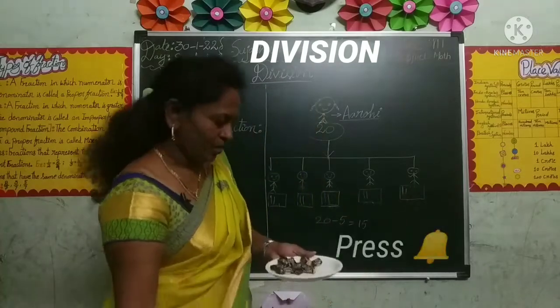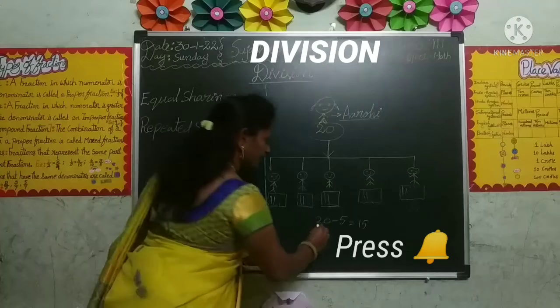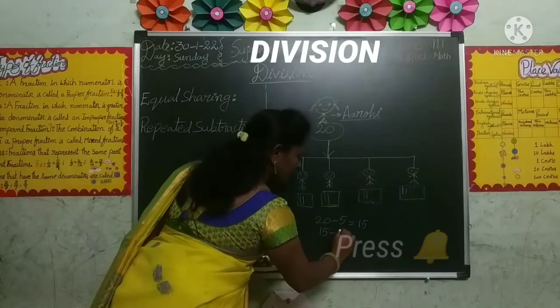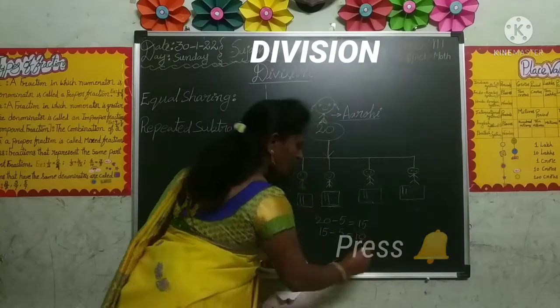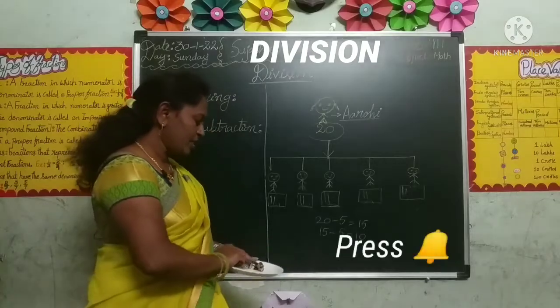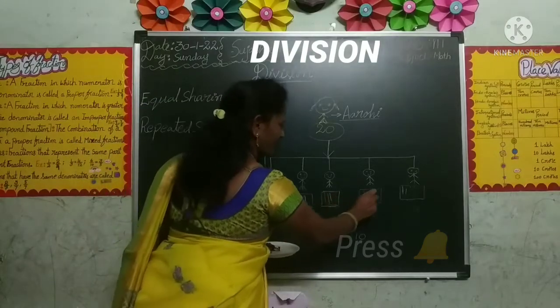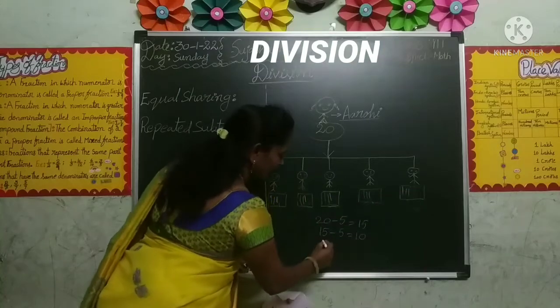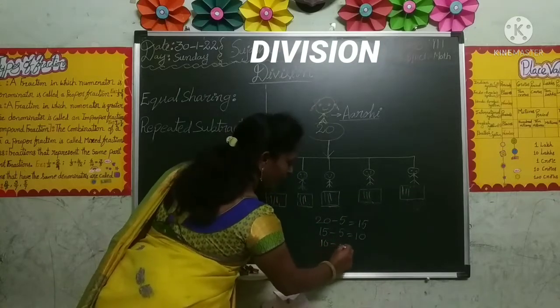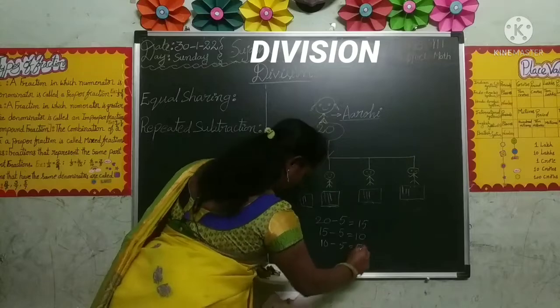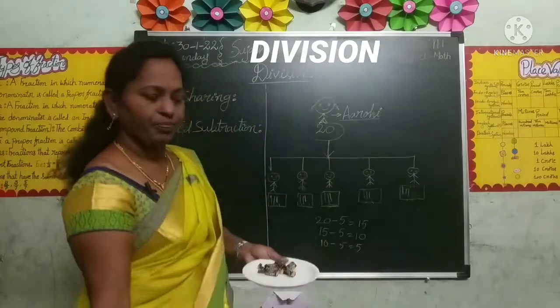Now she has 10 chocolates. Out of 15, she distributed 5 chocolates, and 10 are left with her. Again she distributes 5 more chocolates. Out of 10, she distributed 5, so 5 chocolates are left with her.